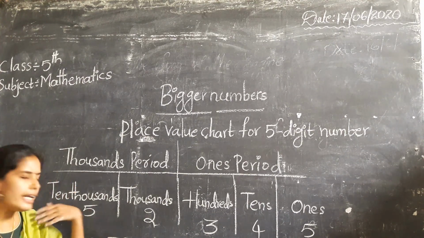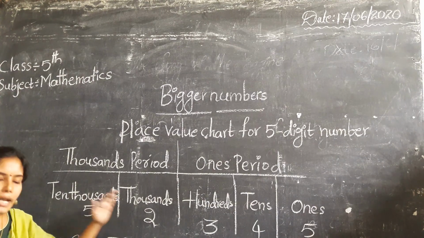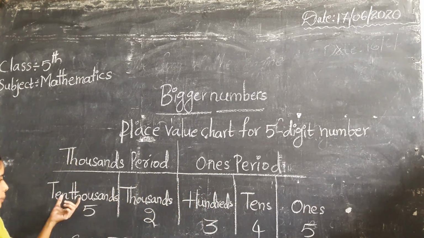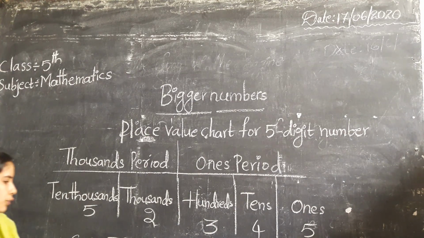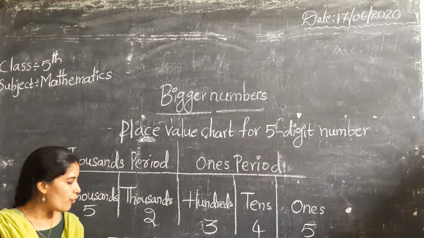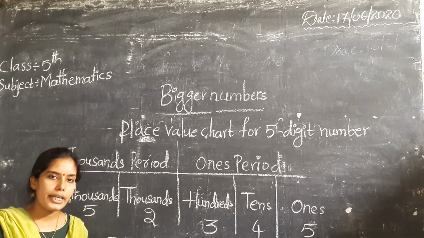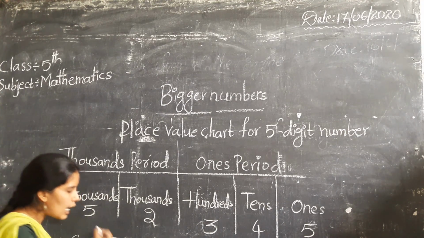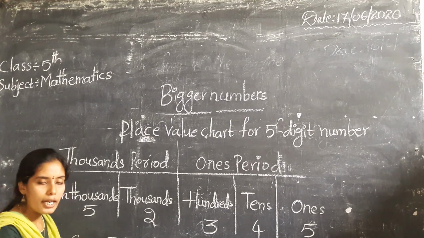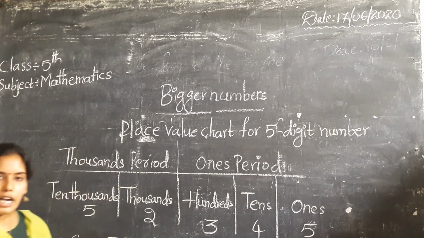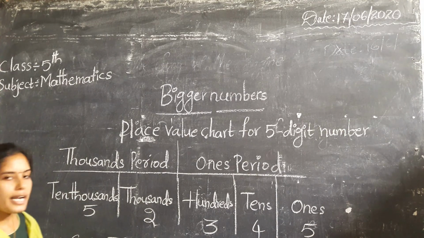Now we can read easily. First we start from the highest place value, that means the thousands period. So we read 52,345. 52,345. Why are we using this comma? To separate the periods, to read easily. Okay. This is the place value chart for 5-digit number.